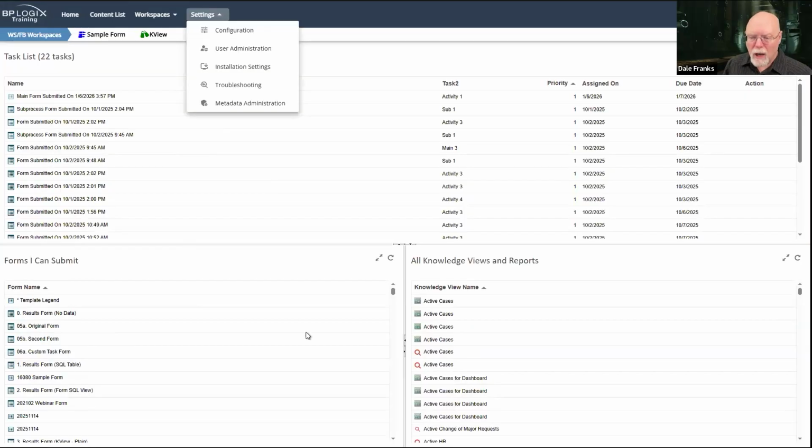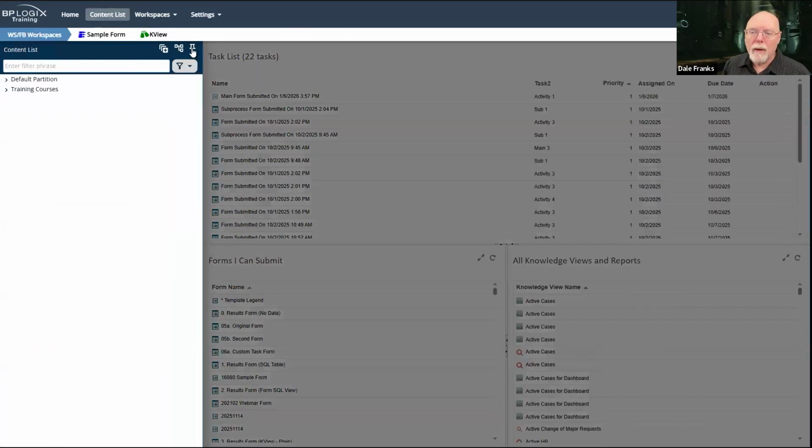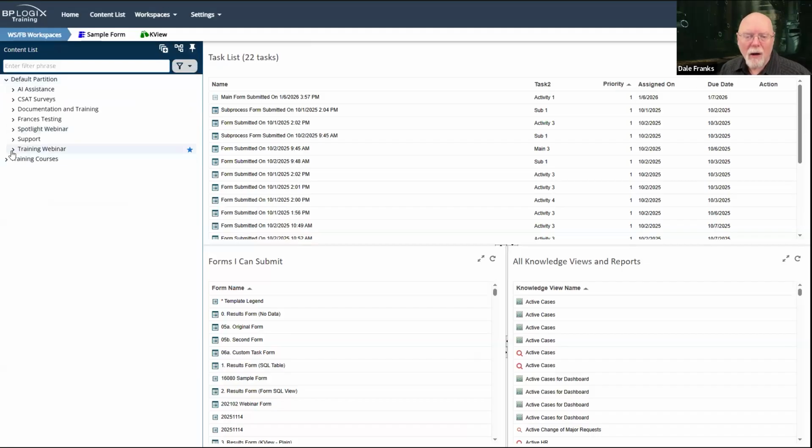Now, dashboards are kind of cool because dashboards do create a UI, but it's a UI that exists in the content list itself. Anyone who has access to the content list and who can develop objects can create a dashboard.